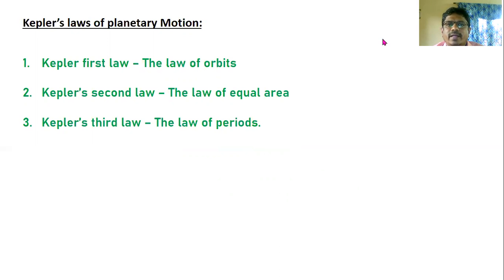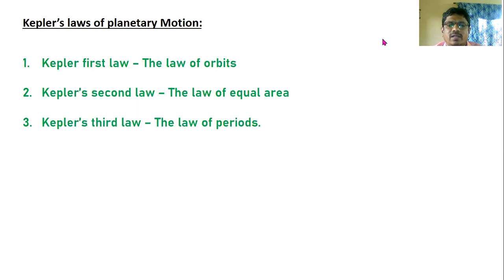The path of the planets about the Sun is elliptical in shape, with the center of the Sun being located at a focus. Kepler's second law of motion is known as the law of areas, equal areas. An imaginary line drawn from the center of the Sun to the center of the planet will sweep out equal areas in equal intervals of time.